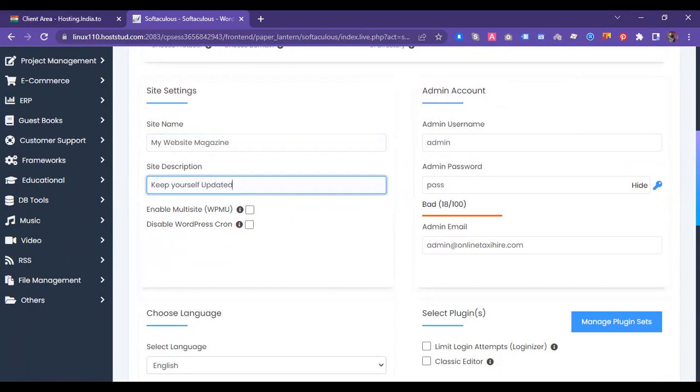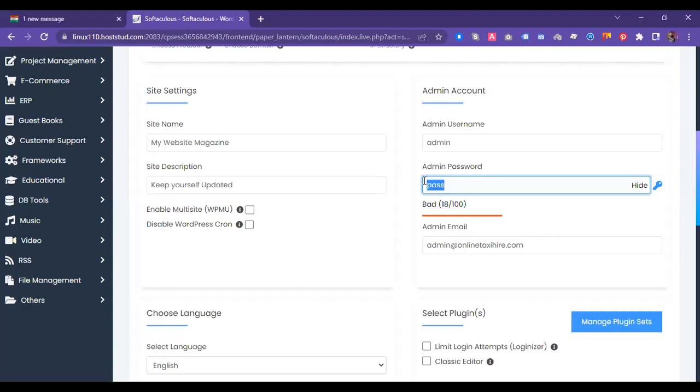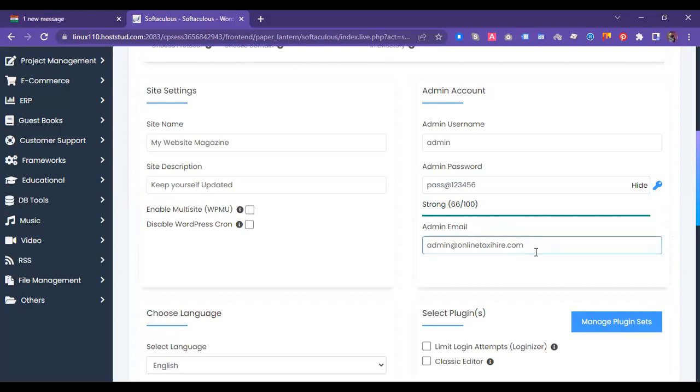And of course, you need to have a password. So you can type a password from here. I'm just simply typing 123456. Now it is okay. And we can change the email ID. Email IDs play a really important role, because if you forget the password, then this email ID helps you in the recovery. So I am just going to add an email ID.